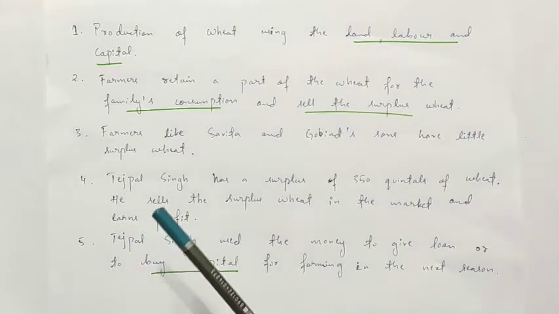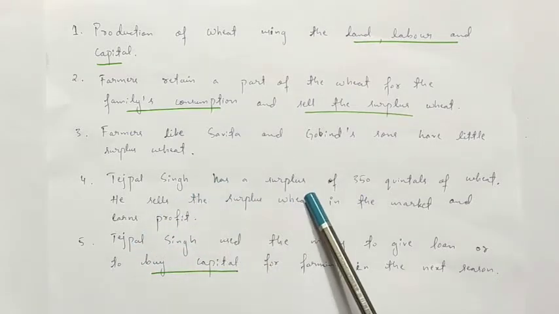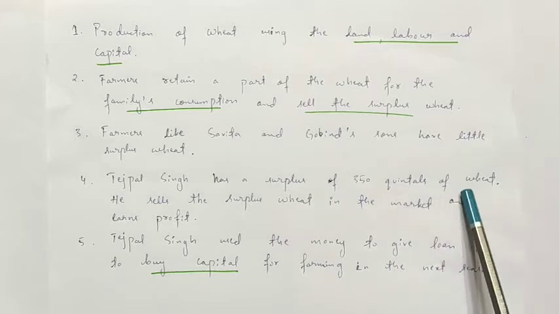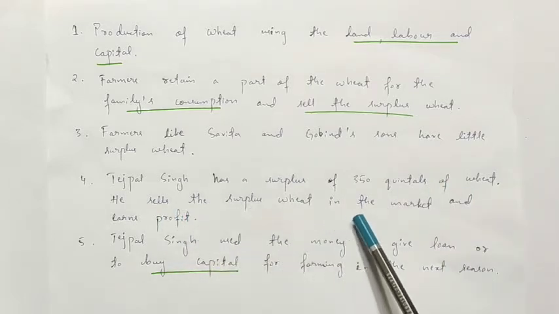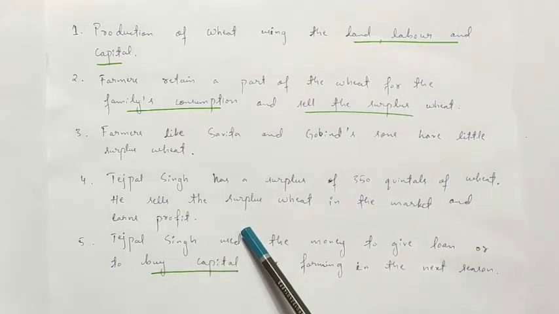Large farmers like Tejpal Singh have a surplus of 350 quintals of wheat. He sells the surplus wheat in the market and earns profit. What does Tejpal Singh do with his earnings? He put most of the money in his bank account, which was later used for lending money to a small farmer like Savita, who was in need of a loan.